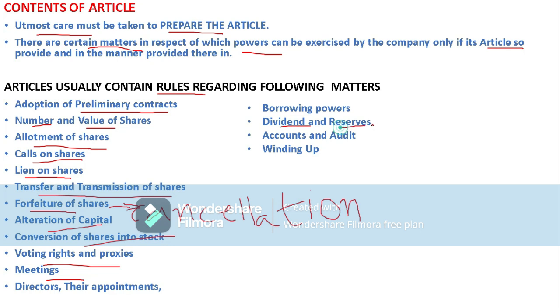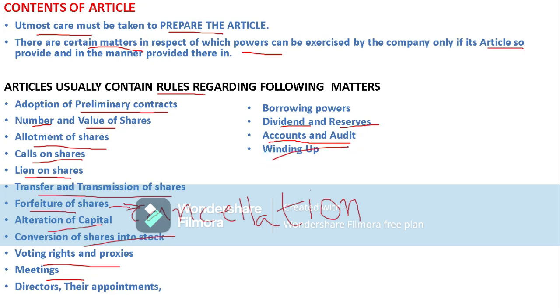Coming to reserves also, how much reserve should be maintained in the company. Reserves are nothing but some amount kept aside. How much reserve amount should be kept in the balance sheet. Likewise, how accounts should be audited, and what is the time period for auditing.